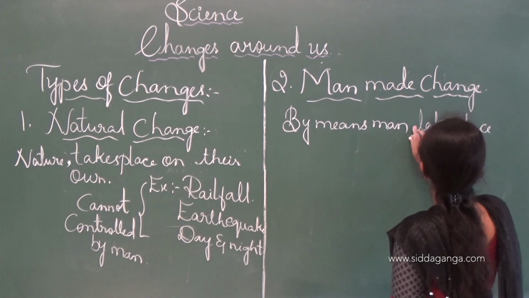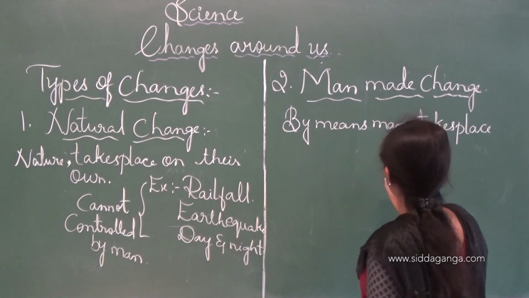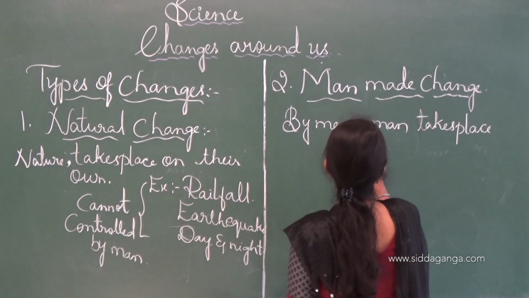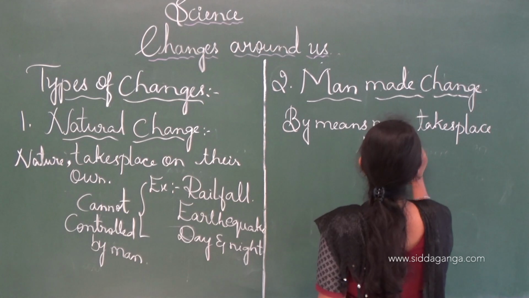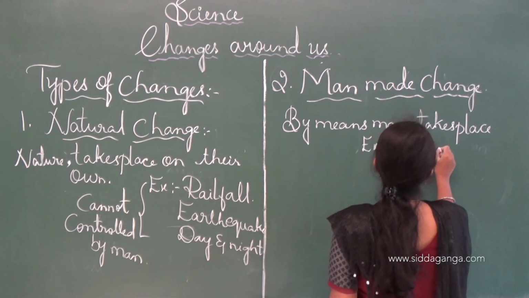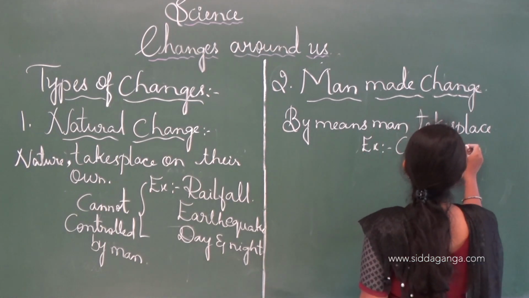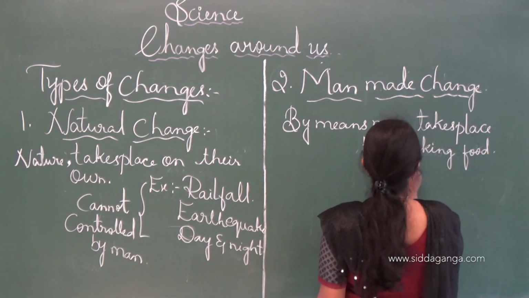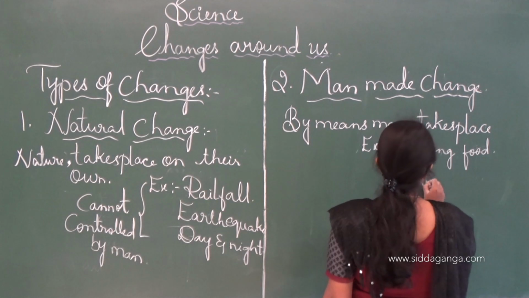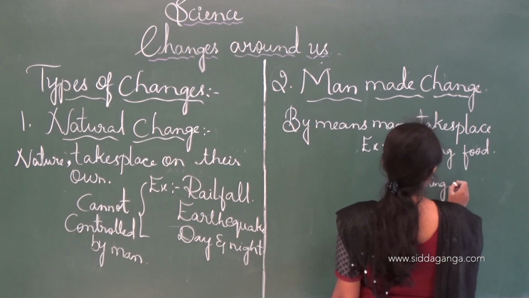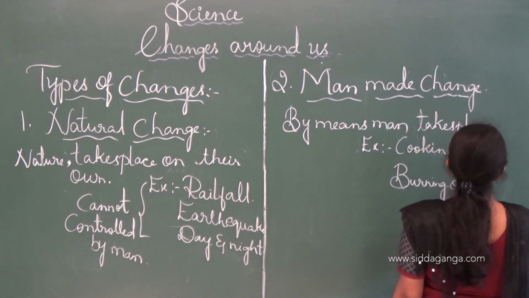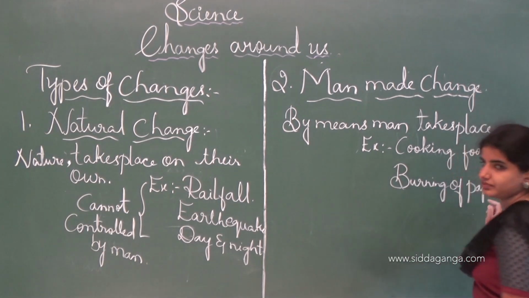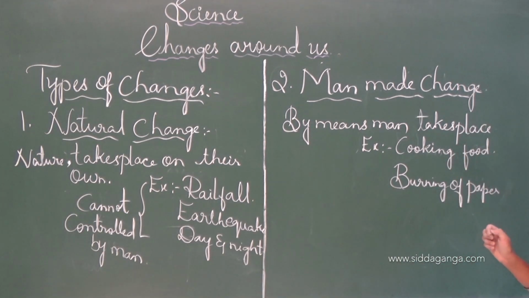We call it a man-made change. Examples are cooking food, burning of paper. Cooking food, burning of the paper.